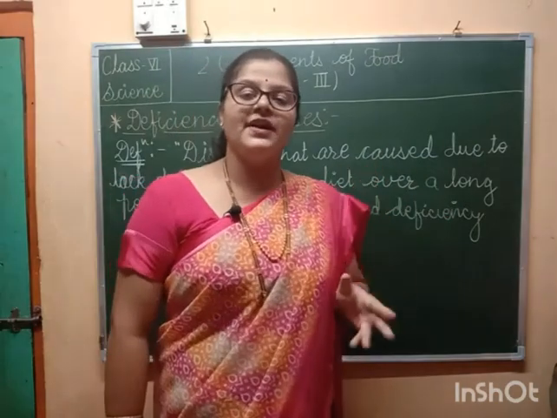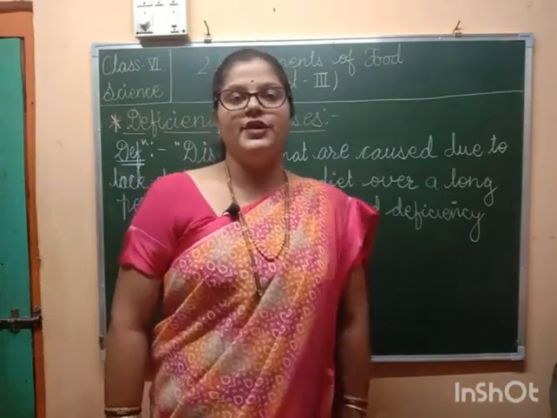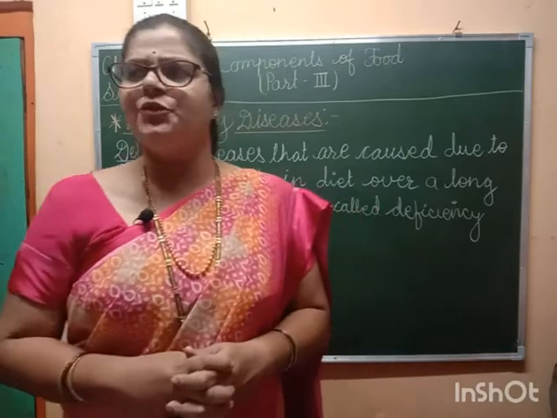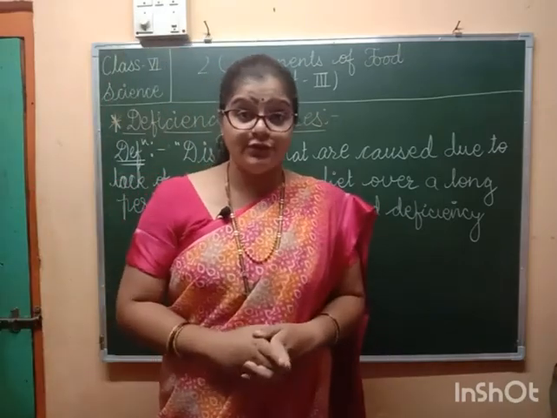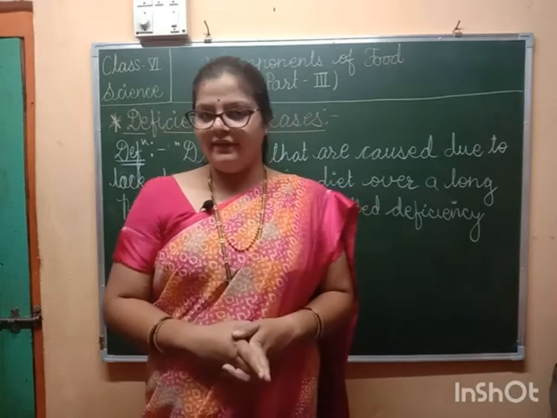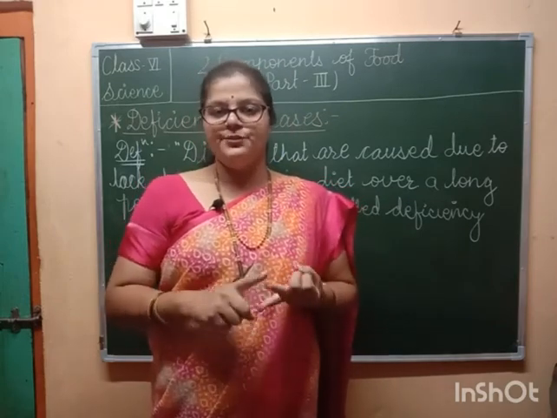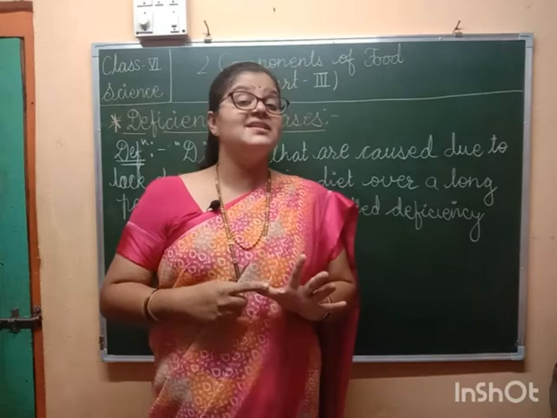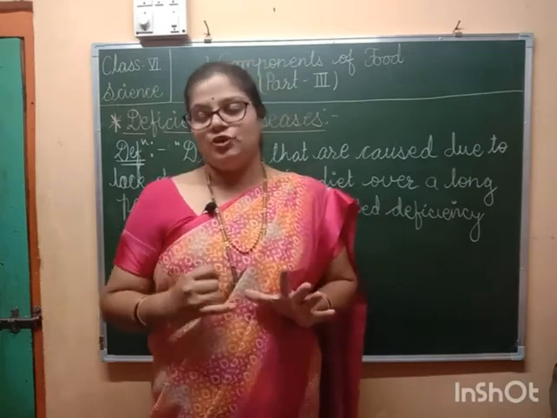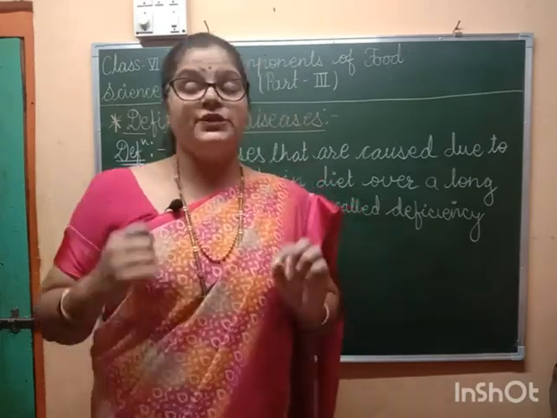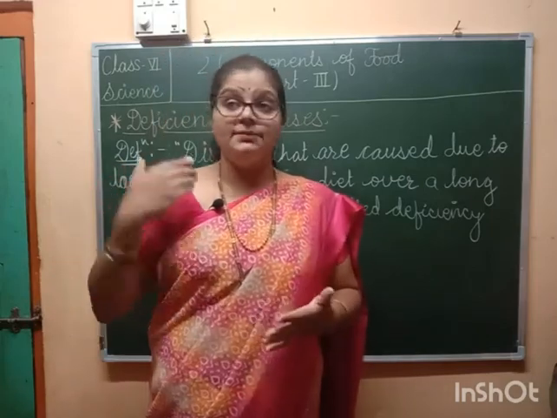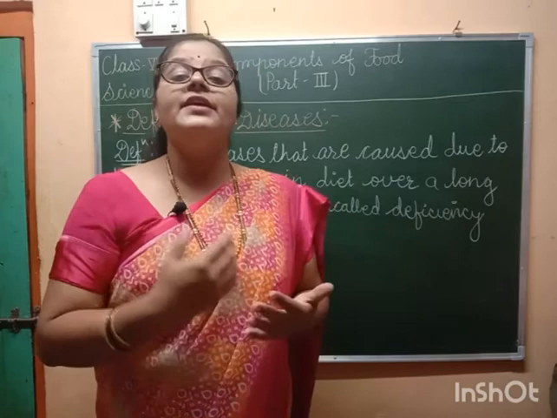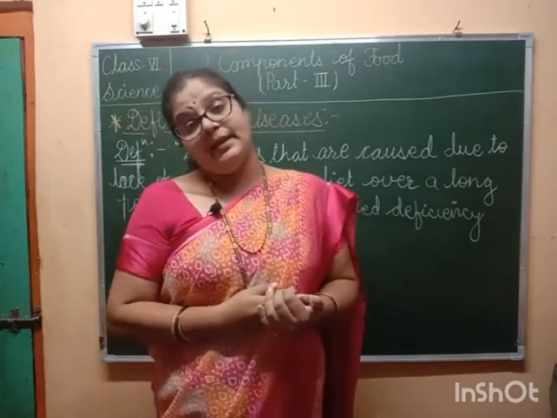But let us first revise what we have seen in the earlier two videos. In the earlier two parts, we have seen about components of food. There are 6 components of food that we have learned. They are carbohydrates, proteins, fats, vitamins, minerals and roughage. All these are the components of food. They are important for us, which we learned in the second part of this chapter. We have seen about water and balanced diet.